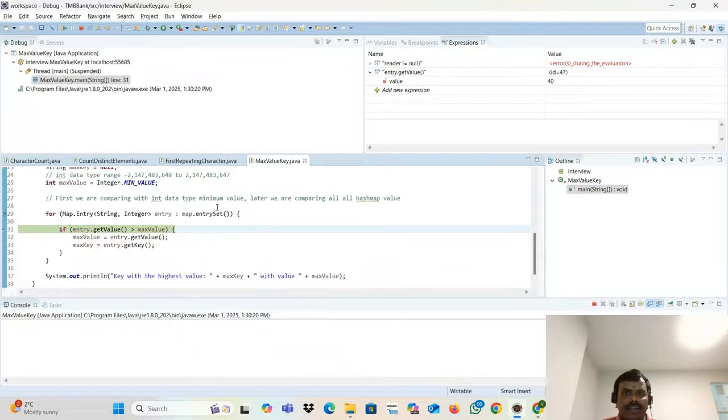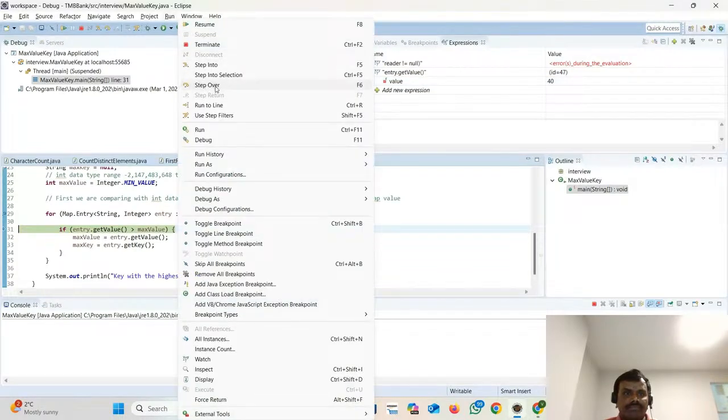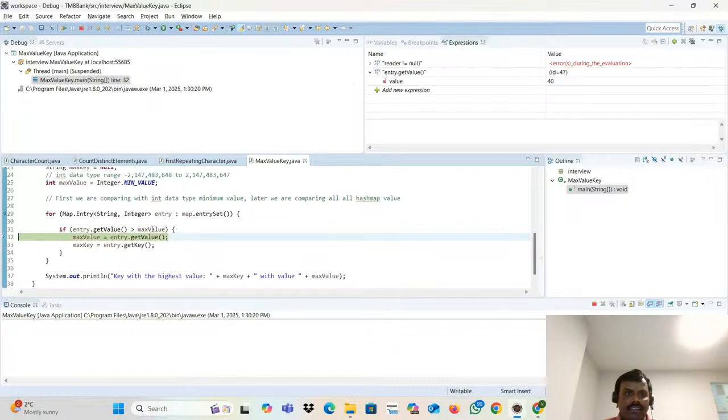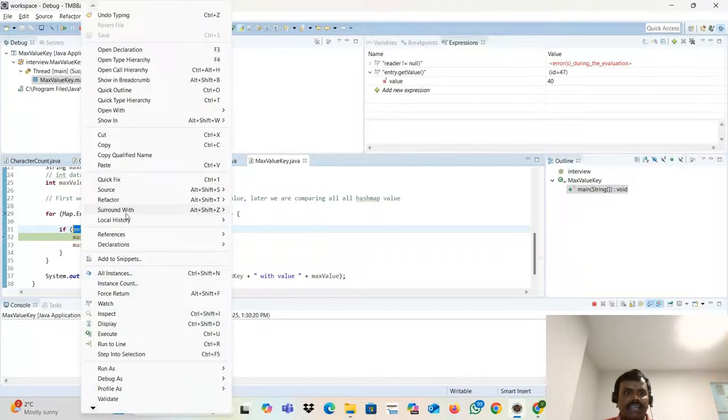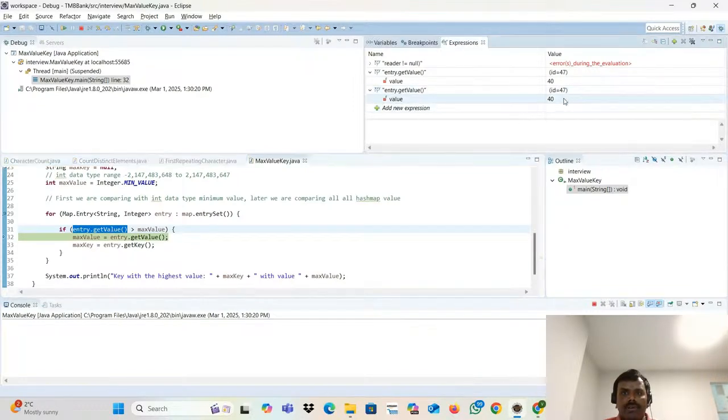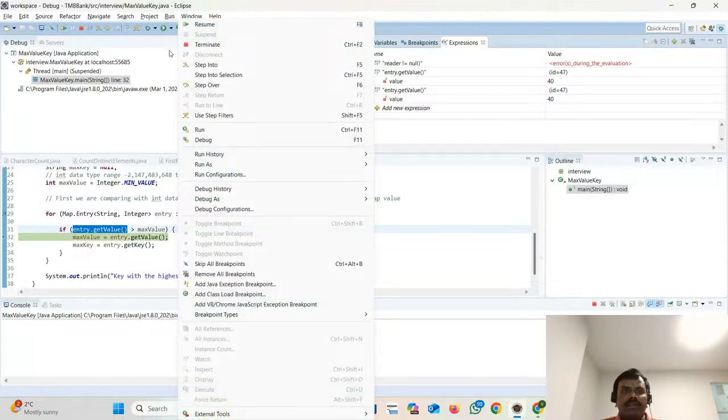I am going to get the next value. Let's see. What is the next value? Next value is 40. This one is 22. This one is 40. Who is the max guy? This one. So automatically this 22 will be replaced. Max value is 40. Now let me go inside.